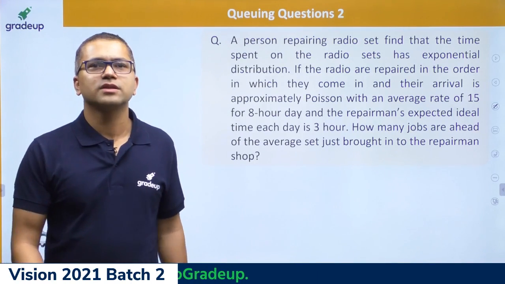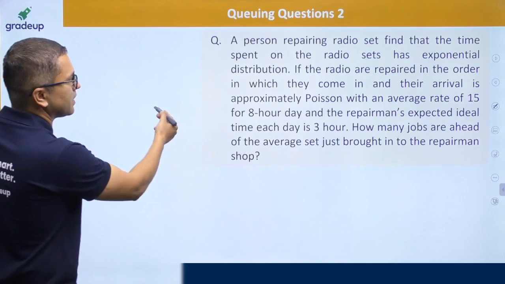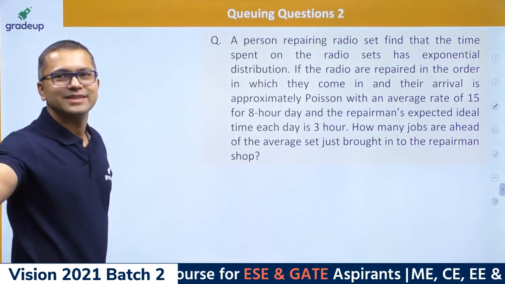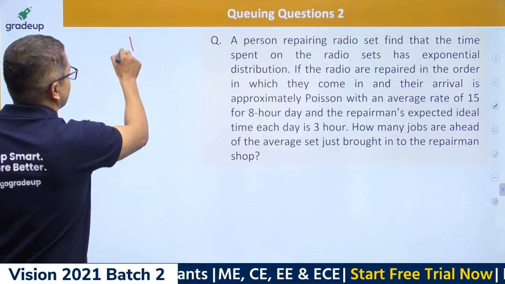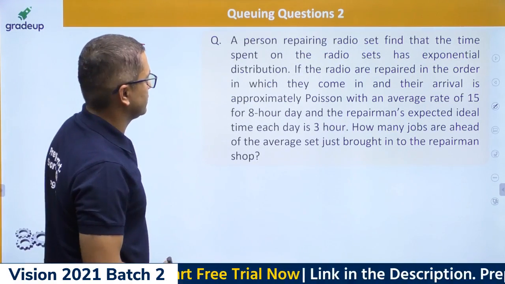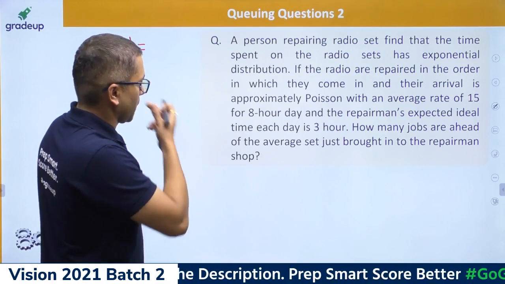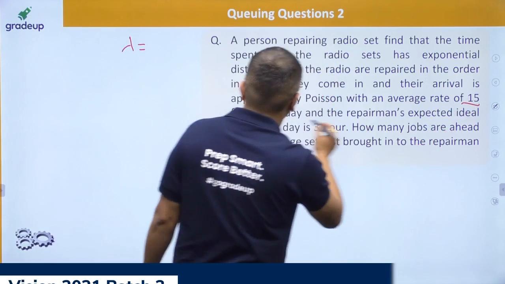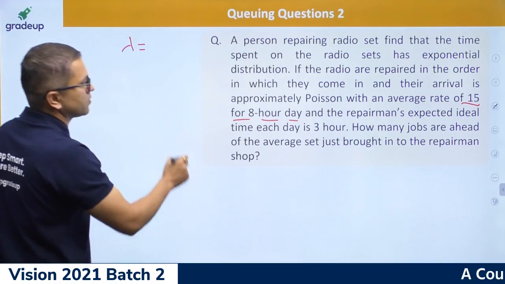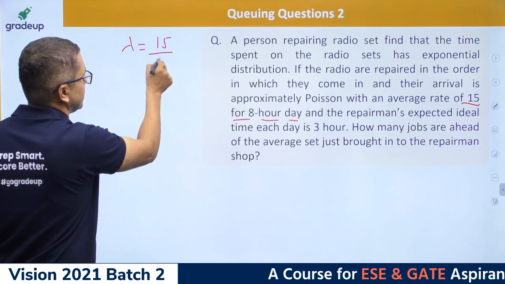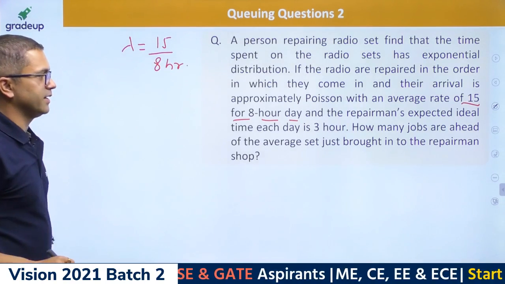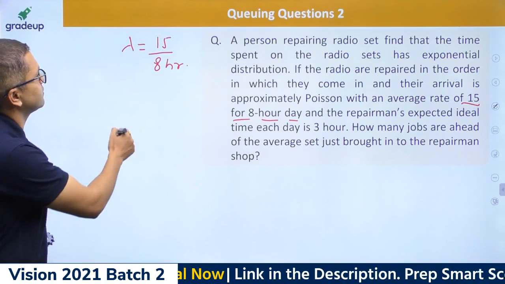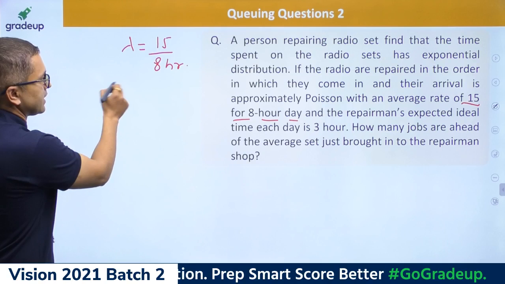Just think about it and write what is lambda and what is mu, because these are the two parameters that we need here. So what is lambda? Lambda is the average rate of repair, 15 for an 8-hour day. So lambda is 15 per 8 hours. And the expected idle time each day is 3 hours.